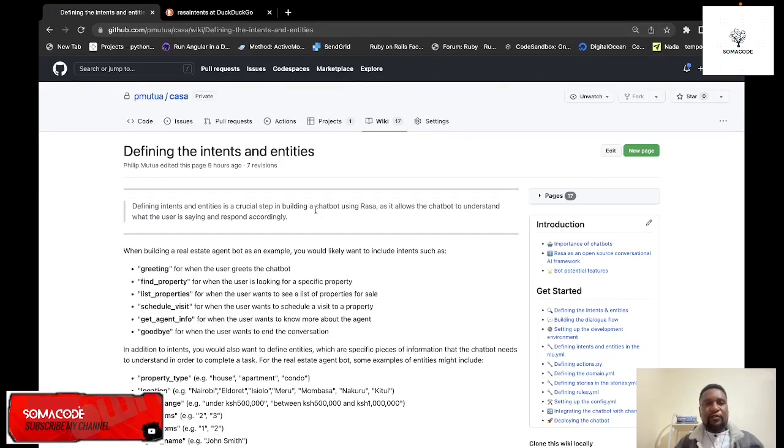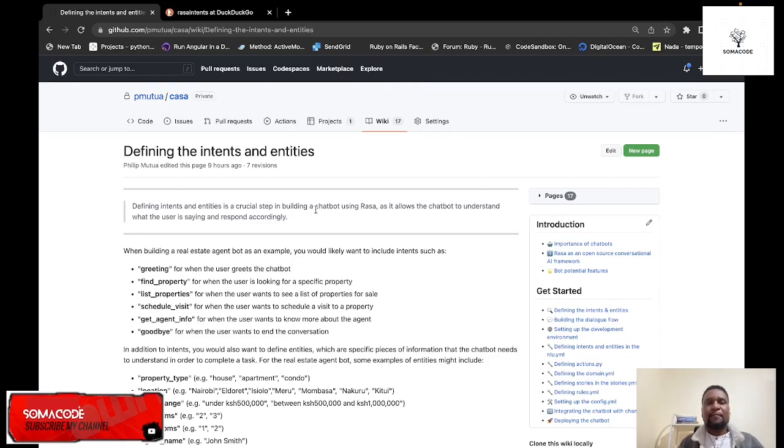So guys, you're going to define the intents and also the entities. Defining intents and entities is a crucial step in building a chatbot using Rasa, as it allows the chatbot to understand what the user is saying and respond accordingly. Actually, think about the intents as what do you want the chatbot to do, what kind of features. You need to list down the features that you want that chatbot to do, and then you translate them